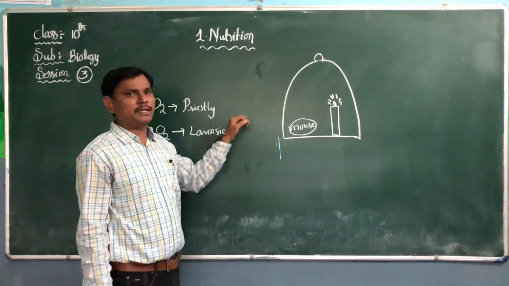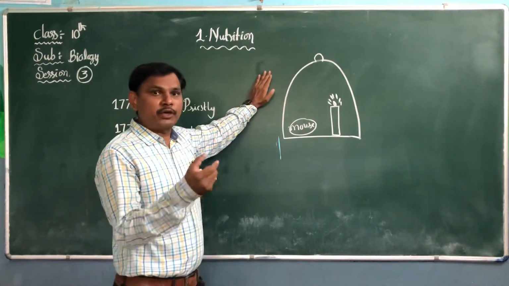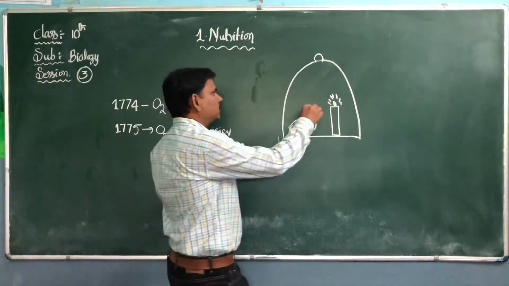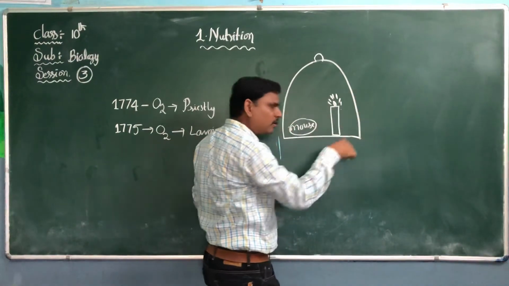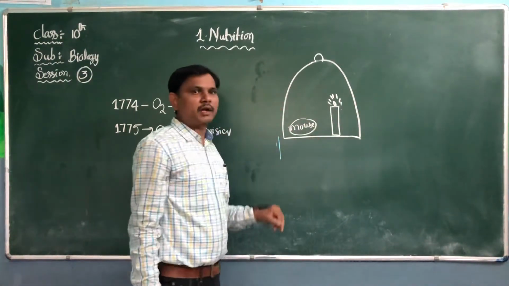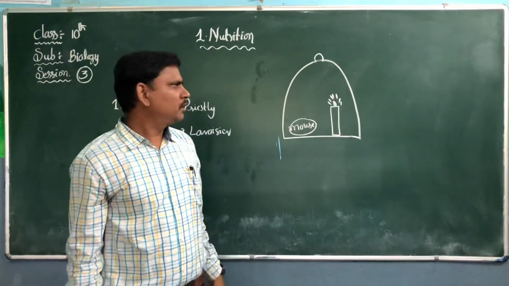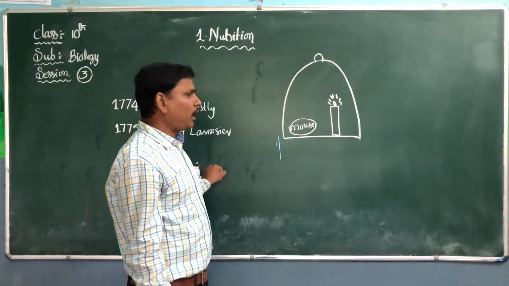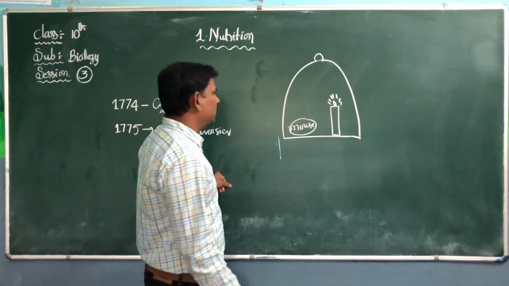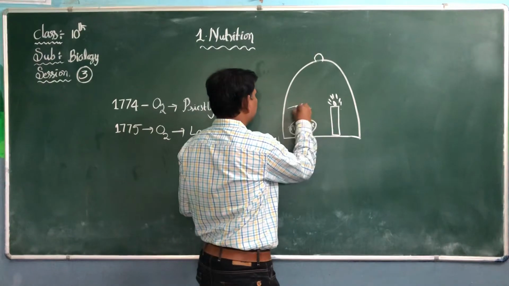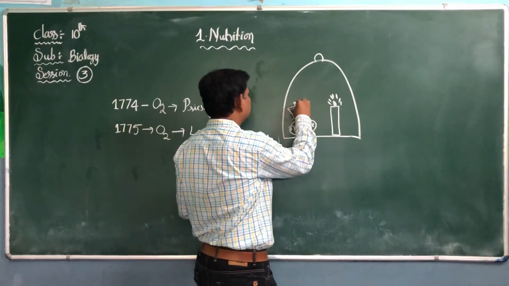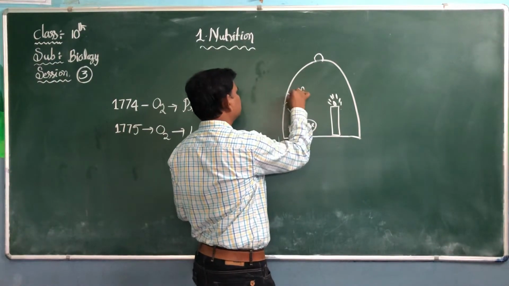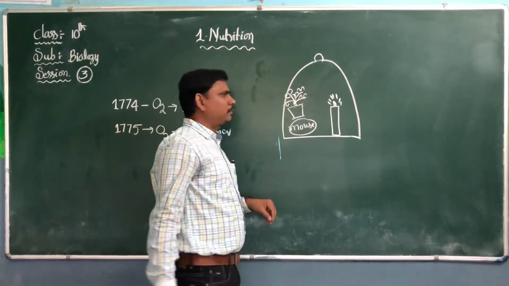He kept a mouse in the bell jar. Then he started observing again carefully. After a few minutes, the candle turned off and the mouse also started suffocating. Then again he started thinking, why is this happening? After the second experiment, he kept one plant, a mint plant, in the bell jar.